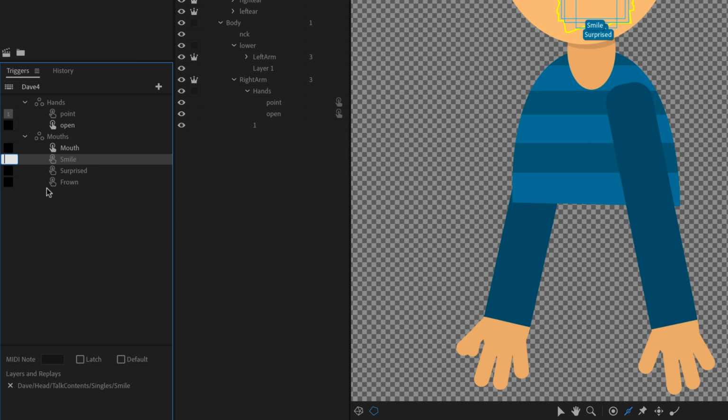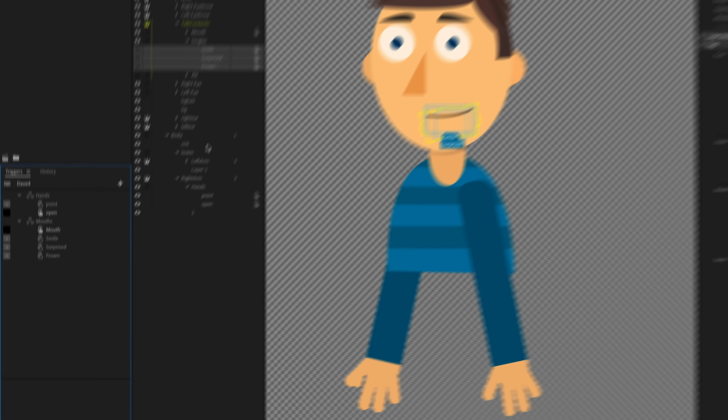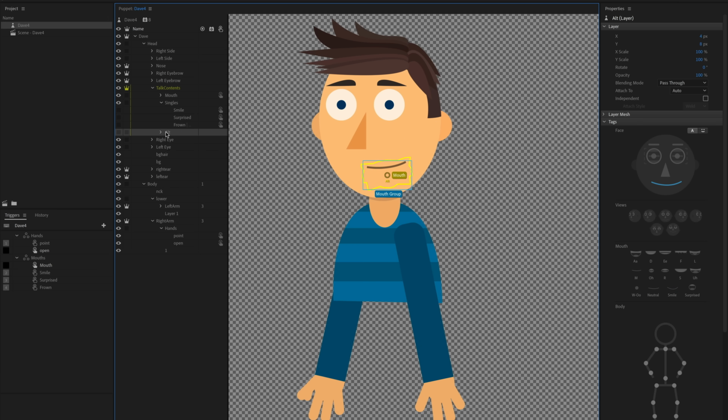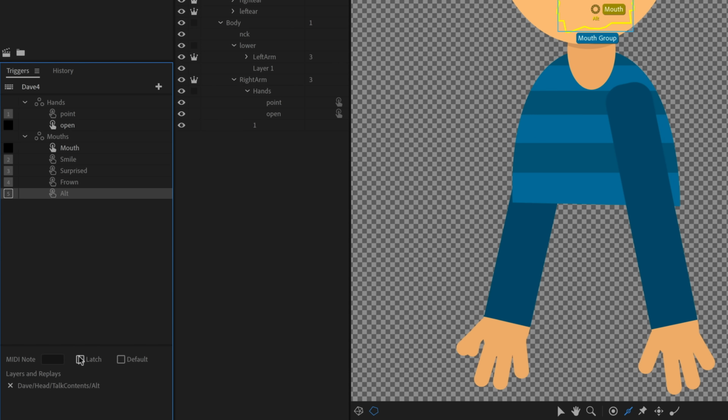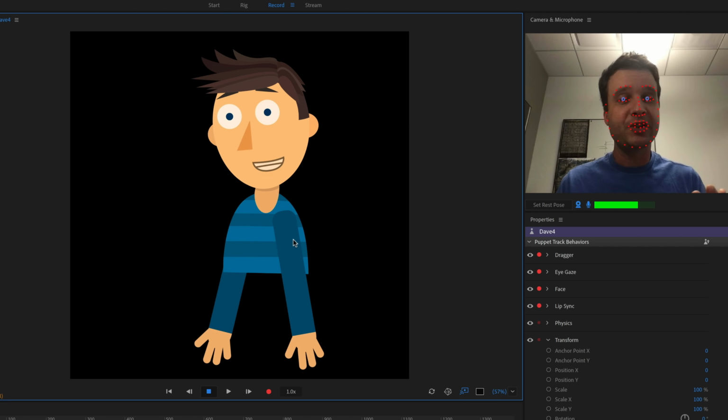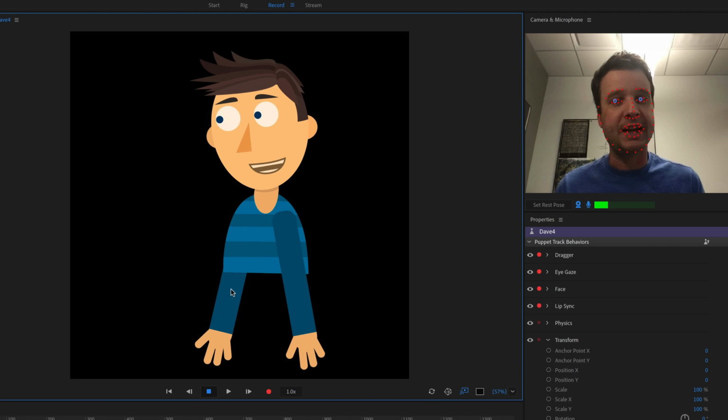So let's set a few different keys for this. Let's do 2 for the smile, 3 for surprise, and 4 for frown, and then I'm going to select all of these and select them as latch as my preferred triggering methods, but your mileage may vary. And then finally, let's take that alternative mouth group. I'm going to drag that in here again to my mouths swap set. We'll set that to a 5 key and also latch, and let's rename that by hitting enter and calling that sad. All right, so going back to record mode, let's see if everything is working as expected.